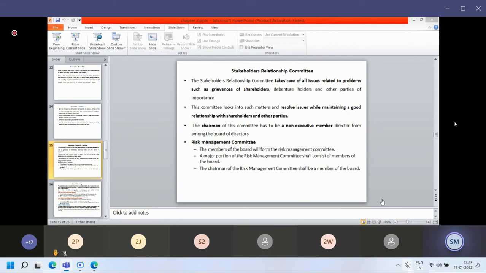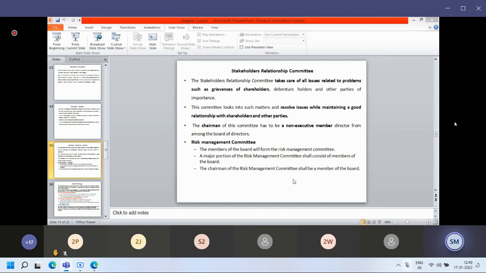So this committee is there. The members of the board will be from the risk management committee. A major portion of the risk management committee shall consist of members of the board. The chairman of the risk committee shall be a member of the board. Same thing I have written here.